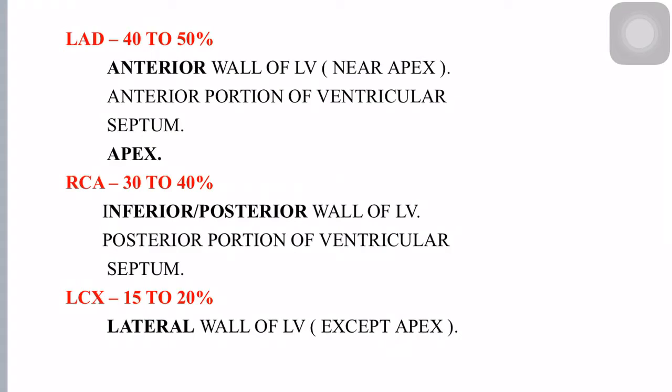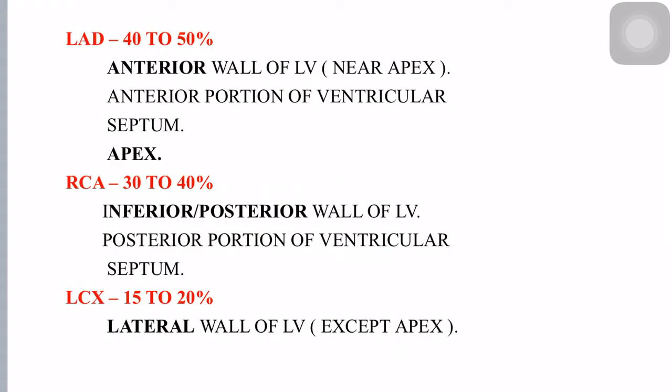First, in case of left anterior descending artery, about 40 to 50% of cases of myocardial infarction are due to problems within the left anterior descending artery. And in that, if it contributes to myocardial infarction, the anterior wall of left ventricle near the apex, anterior portion of ventricular septum and apex will show the changes of myocardial infarction.